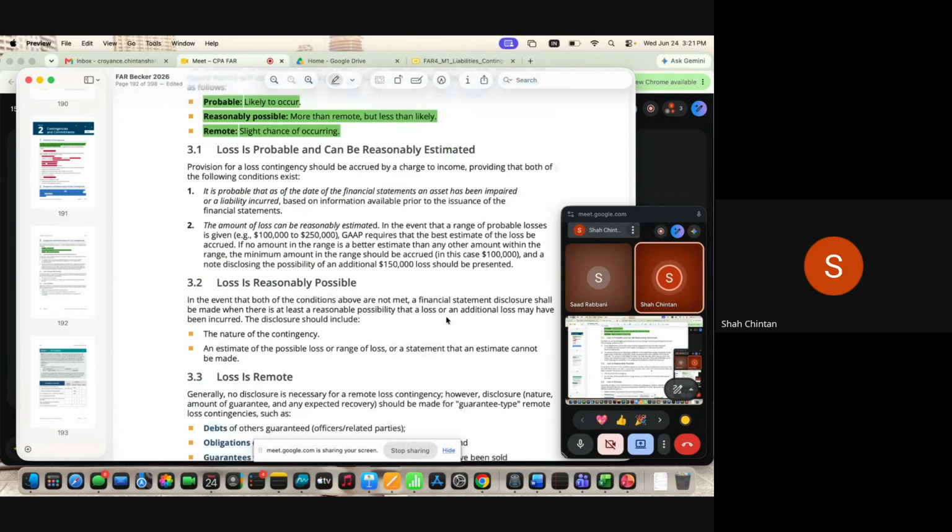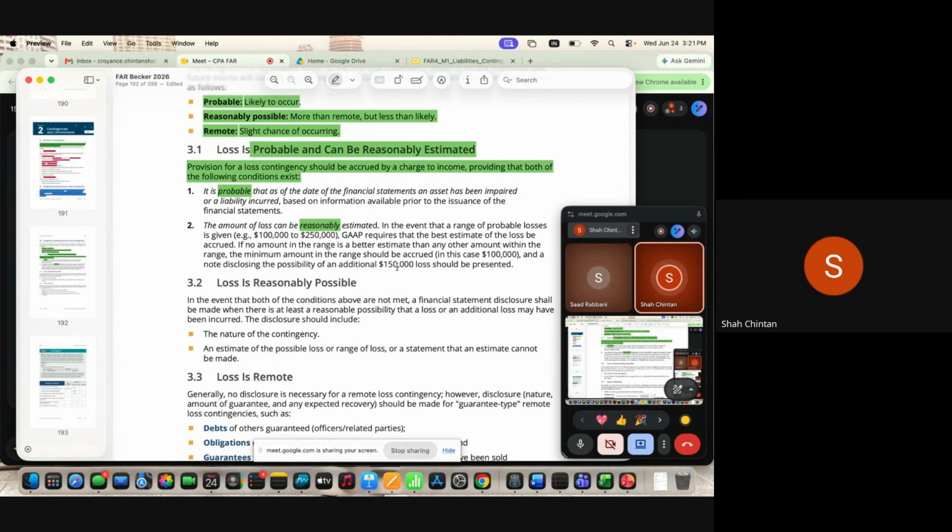Let's again read through this theory section. All these things are part of the table only. So for a loss where it's probable plus reasonably estimable, it means you have to provide the provision. Now a provision is required when both the conditions exist. What are the both conditions? Number one, a loss is probable, and number two, the amount can be reasonably estimated.